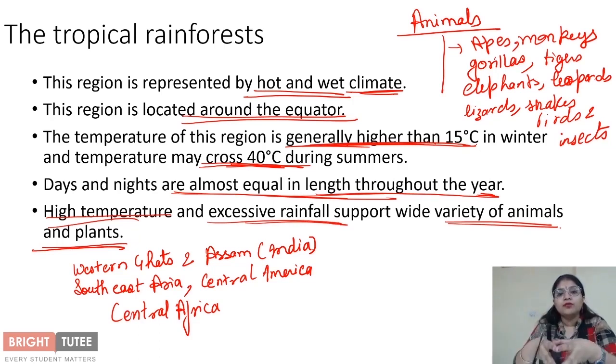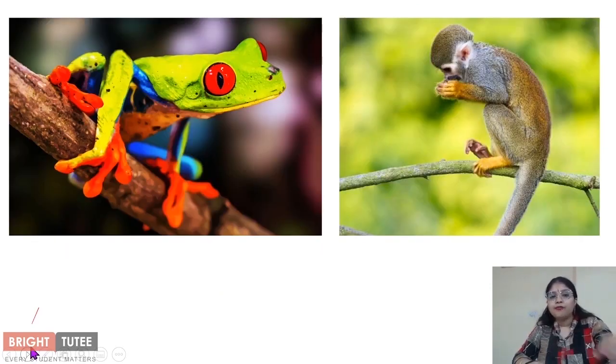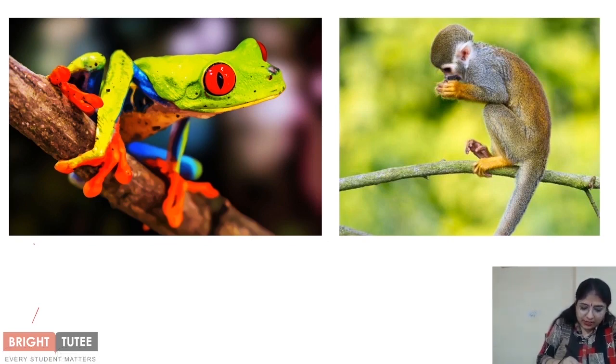One of the places where many animals are found are trees, right? So there are animals which are adapted to live on the trees. The animals like monkeys and chimpanzees, these are the animals which are living on the trees, right? Because of the competition of shelter. So when they are living on the trees, they get the shelter as well as they get the food. Apart from monkeys, let's understand the example where we see what are the adaptations which allow these animals to live on trees.